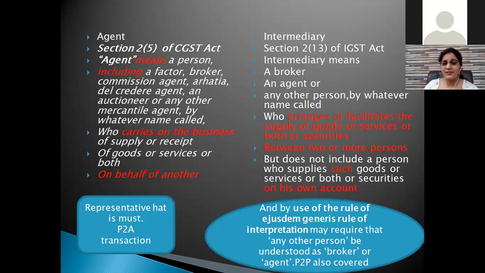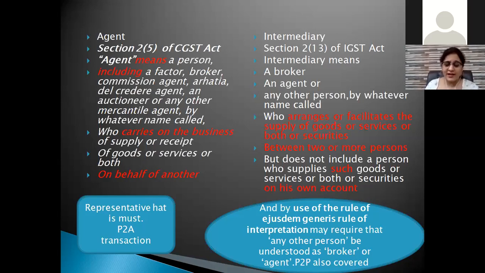It means in the definition of an intermediary, if they are saying intermediary means a broker, an agent, or any other person, here the words any other person are in relation with a broker or an agent as per the rule of ejusdem generis.